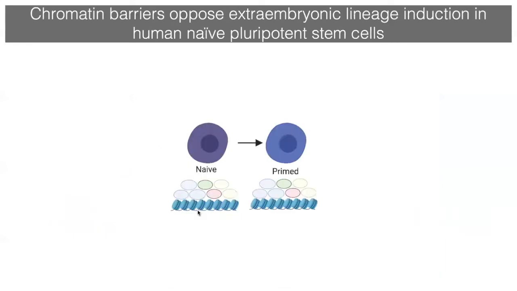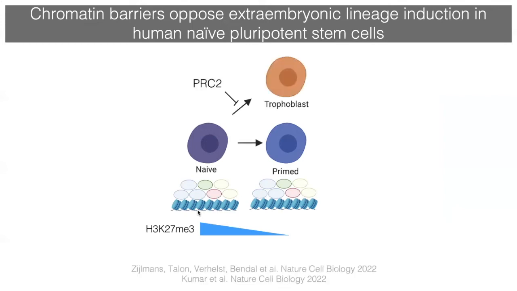So in summary, I've told you so far that we have comprehensively identified the chromatin proteins in naive and primed pluripotent stem cells, that we found a marked increase in H3K27 trimethylation in naive cells, and that we found that this functionally opposes induction of alternative cell-fate lineages such as the trophoblast. And we propose that this is one of the ways by which naive cells stabilize the naive pluripotency network against weak pro-differentiation cues during development.